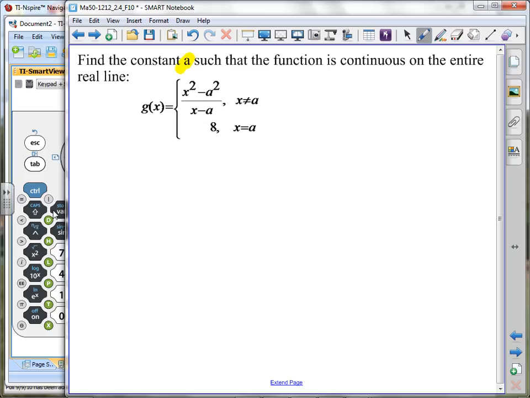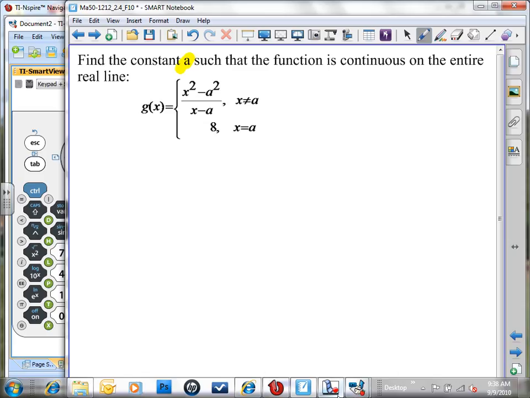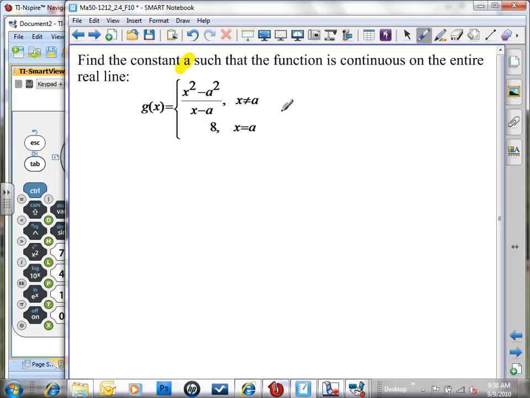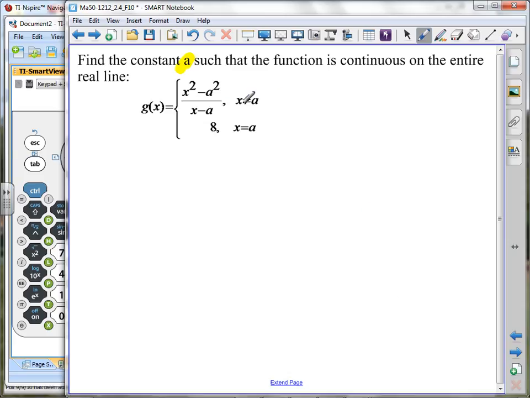What do you think about that? Make sure that you know what we're talking about. We're going to replace A with a value so that this is continuous everywhere. Now, this piece down here, what do you think about it? Horizontal line, polynomial function, continuous everywhere.